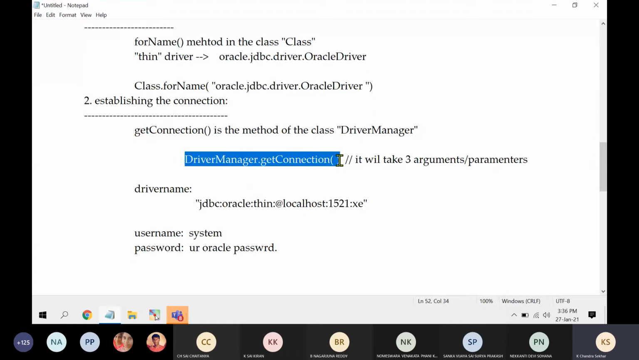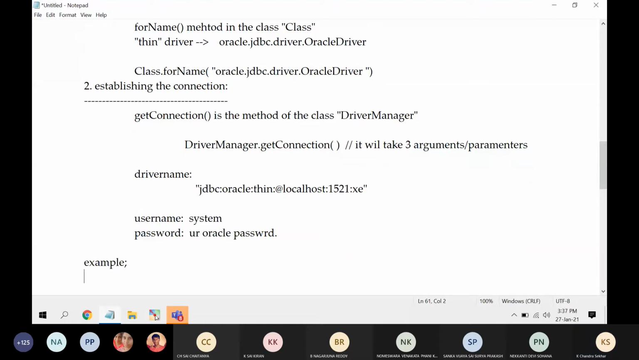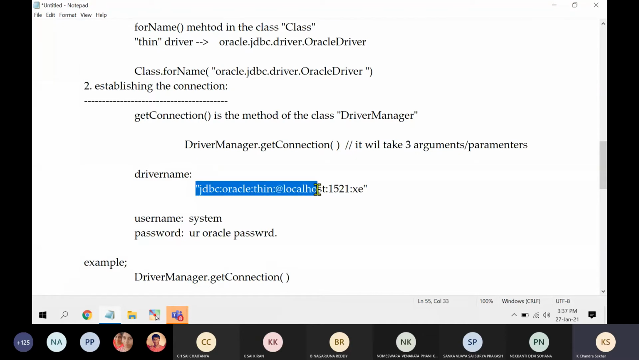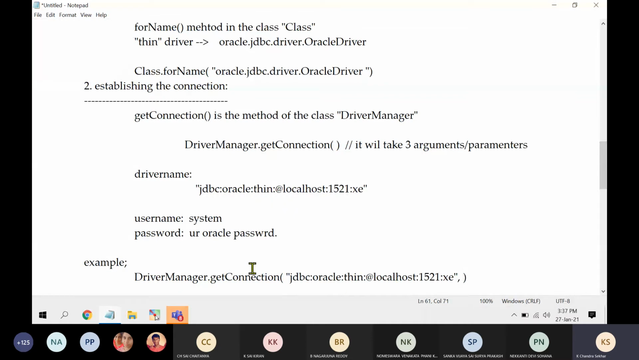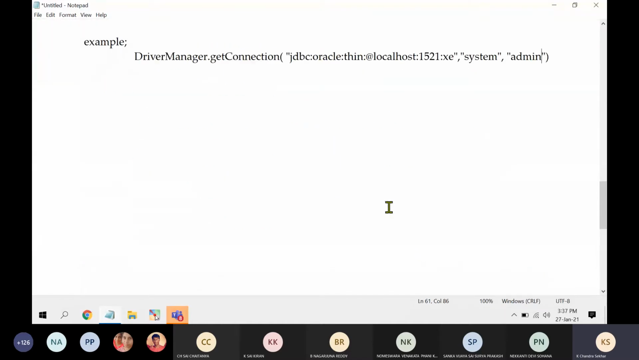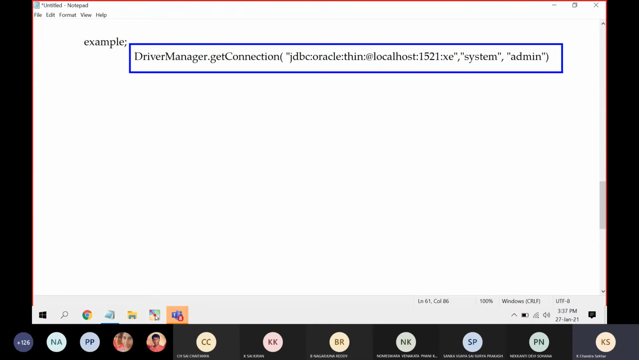Let me write the complete example for this one. So DriverManager.getConnection will take three parameters. What is the first parameter? This is the first parameter, and then a comma. What is the second parameter? System. This is the second parameter. What is the third parameter? Password. In my system, my password is admin. So this is the second step in your JDBC program. Any JDBC program, I am repeating, this is common.